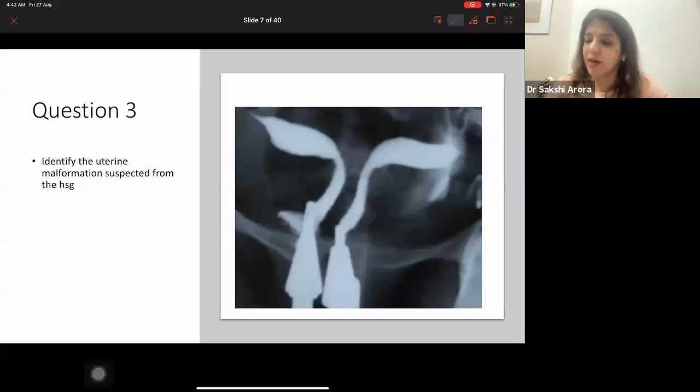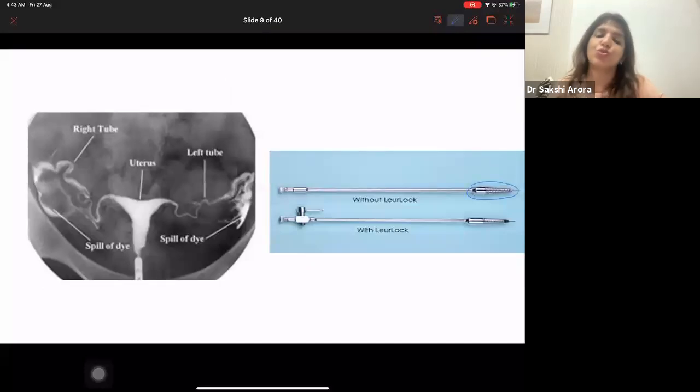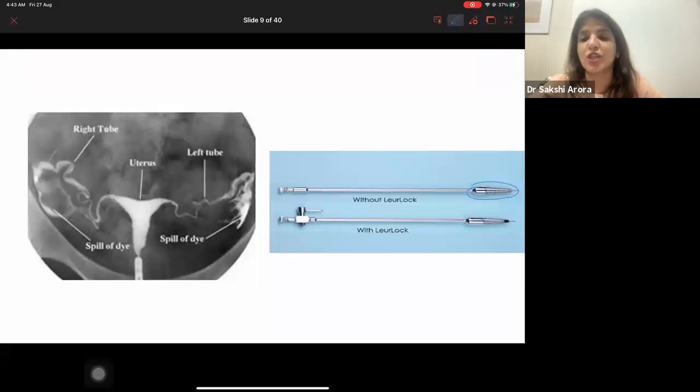Like question 3 and question 4, both of them I have chosen related to images. Now, I know all of those who are Marrow subscribers, these images are very easy for you. We have done them in our classes as well, in the videos also. But all those who are attending my lecture for the first time, see, this is how a normal HSG appears. Right? What is HSG?